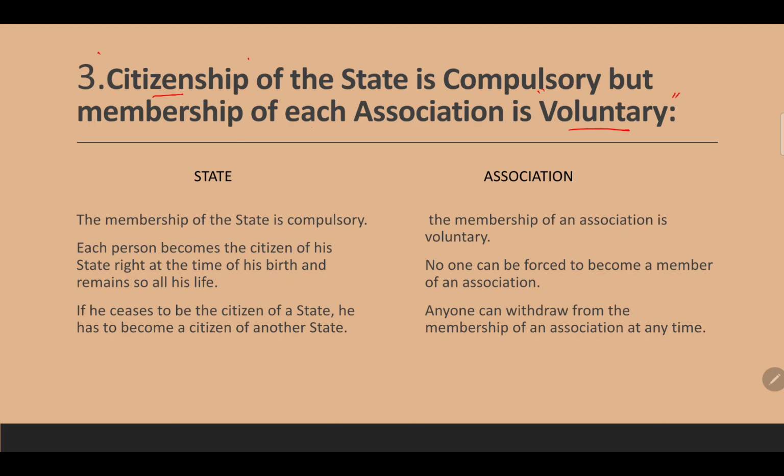Citizenship means a person gives the country, or a person gets, rights and privileges.